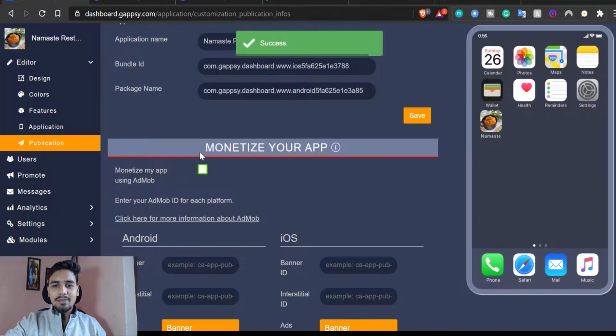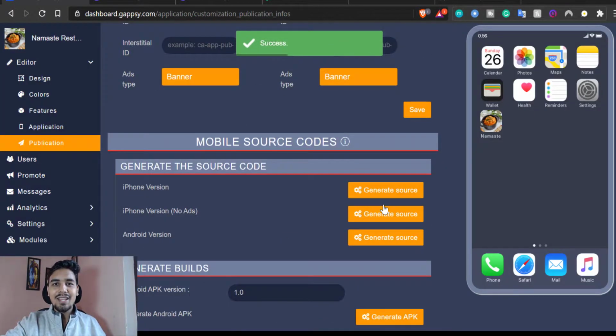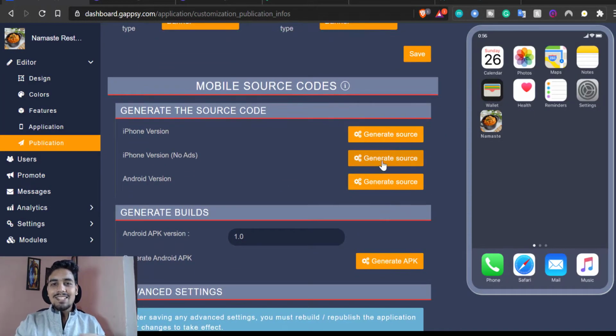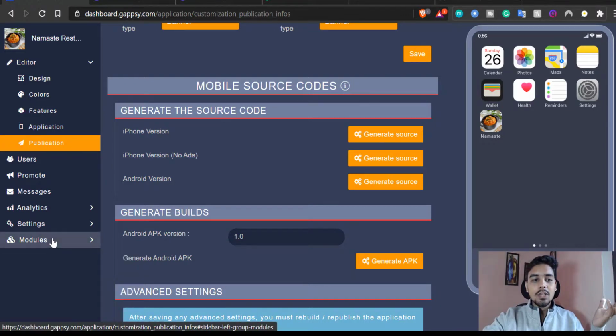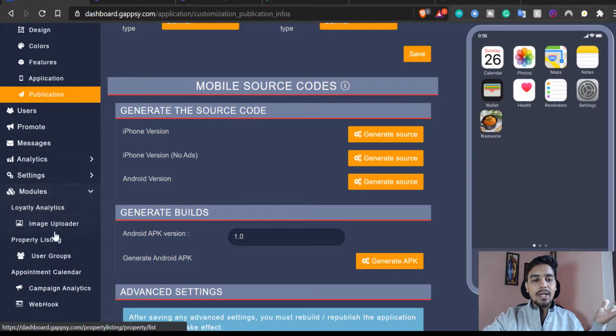And that is it. This is how you design an application on Gapsy. It's a very simple 5-step process, right? And it's very interesting how much you can actually do with this, because with every feature that you open up in your application, you will have these modules right here. For example, loyalty analytics, you can track how your features are performing, so you can improvise on it.